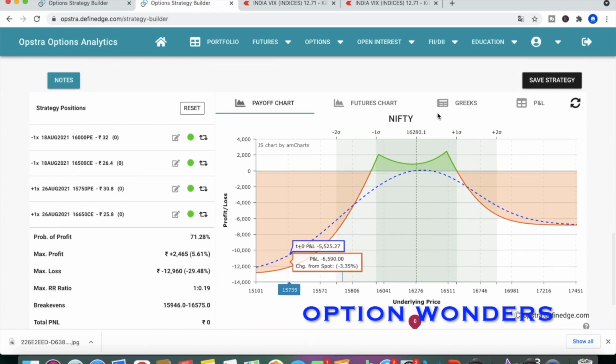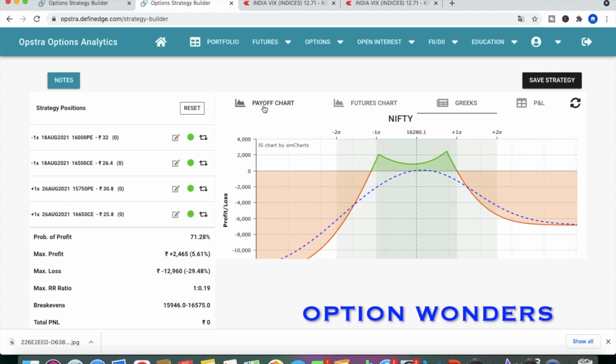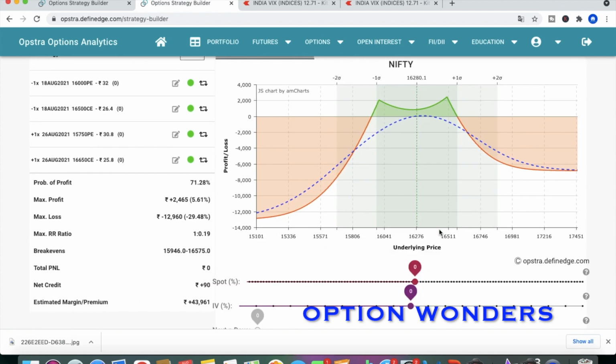See, you can check the Greeks also. As I told you, the Vega is positive. Once the Vega is positive, it means if volatility comes, we are safe. You have to enter into a strategy wherein theta is positive and Vega is positive. Vega positive means when the volatility comes, it won't affect you. You will be in a safer mode. Here I'll show you how it works.